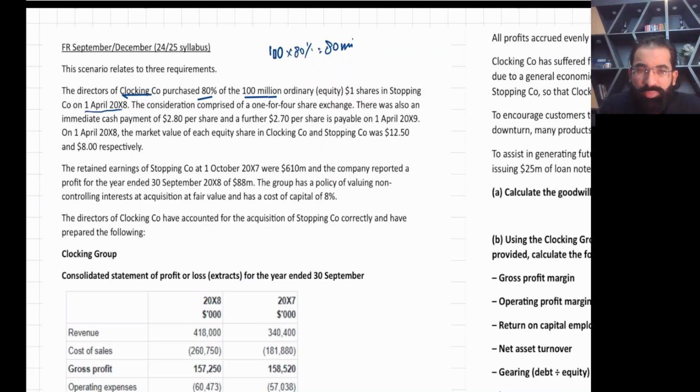Now wait. The year end is 30th September X8, so the year starts on 1st October X7. That means 1st April X8 is exactly the mid of the year.